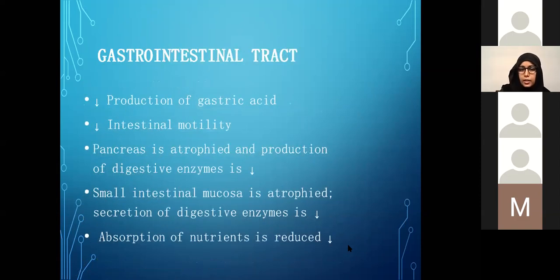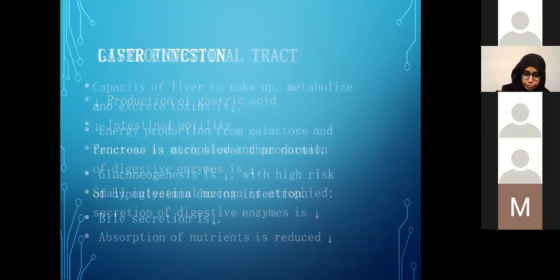In the gastrointestinal tract, there is reduction in the production of gastric acid as well as intestinal motility. Because of the lack of use of digestive enzymes, the pancreas is usually atrophied gradually, with production of lesser and lesser amounts of digestive enzymes. The intestinal mucosa also gets atrophied, and of course that leads to malabsorption.